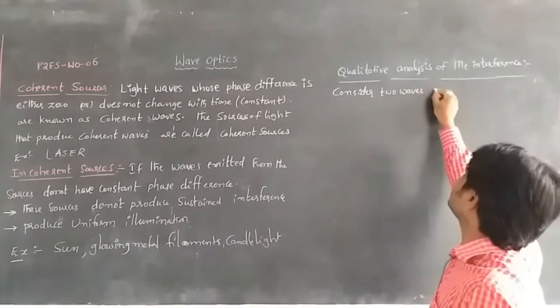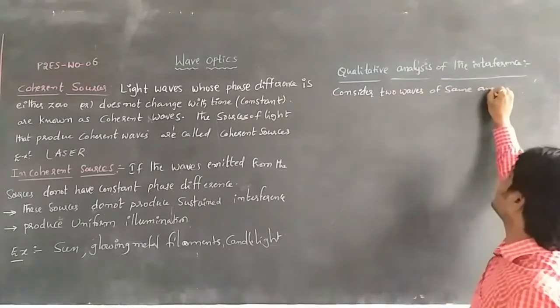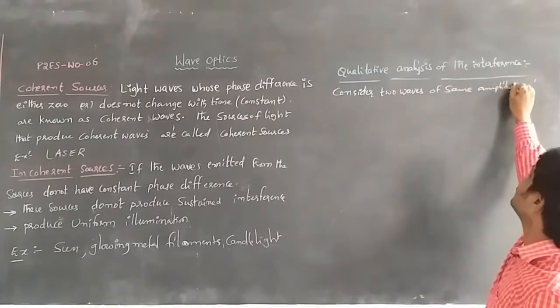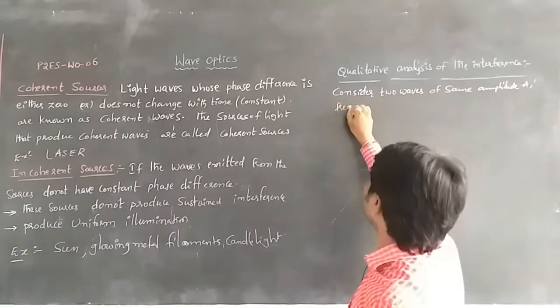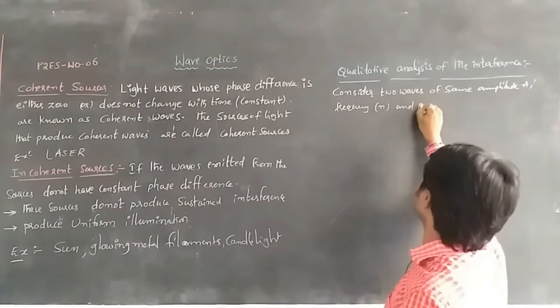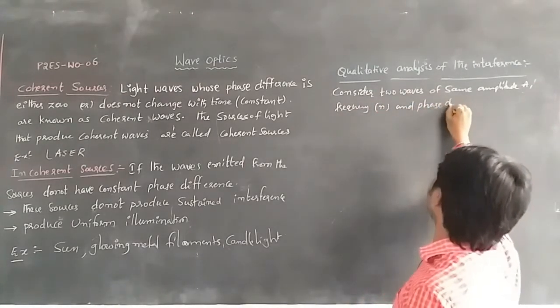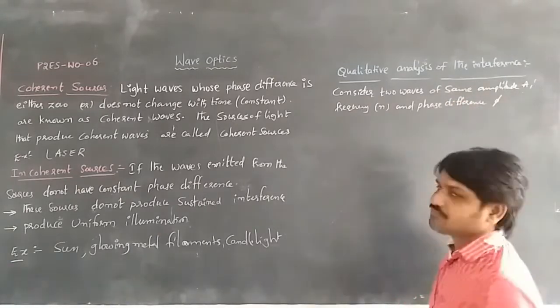We consider two waves of the same amplitude a and frequency n, with a constant phase difference pi.